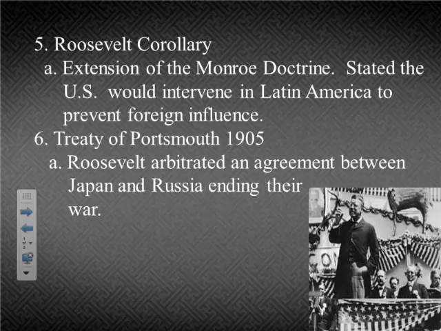Russia and Japan were at war in the early 1900s, and Roosevelt didn't think that this was all that great of an idea, so he called the leaders of Russia and Japan to a meeting in Portsmouth, New Hampshire, and they came and they had a meeting, and he kind of facilitated an agreement to end the war. And as a result of this, Roosevelt was awarded the Nobel Peace Prize.